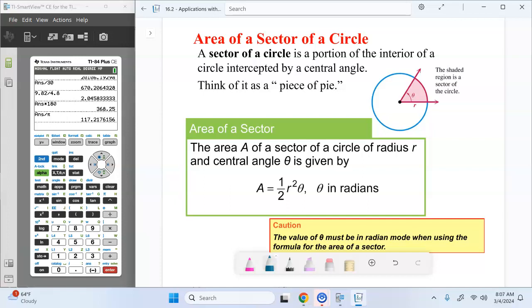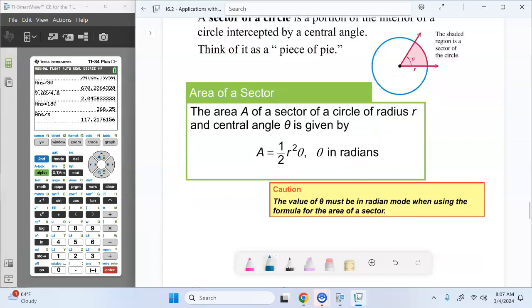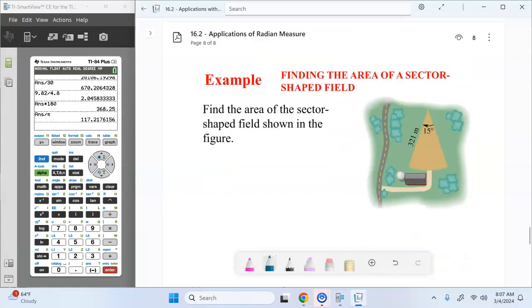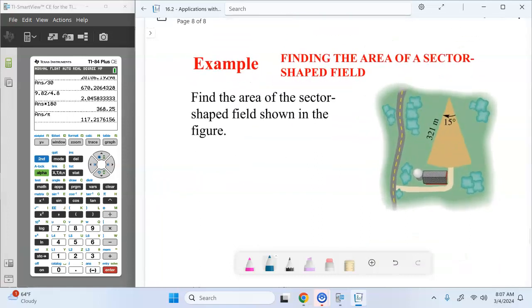So finding out what information we have and then solving for whatever it is that we have left to find, okay? So pretty simple. There's not a lot of real-world application with area of a sector, but there is some. We get some oddly shaped things that we want to find the area of. But it's just plug and chug into the formula. Our area is 1/2 r squared theta. Okay. So given this wedge-shaped field, what information do we have that we can use in our formula?